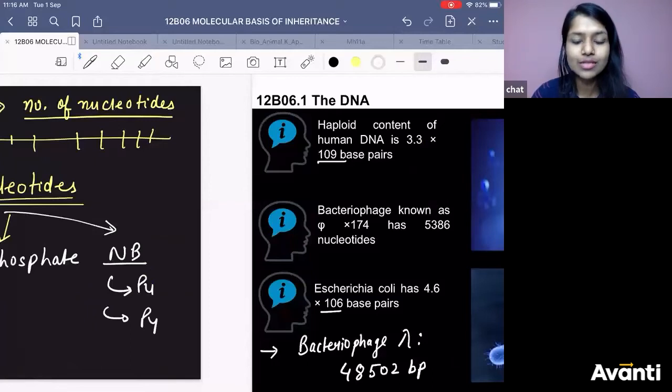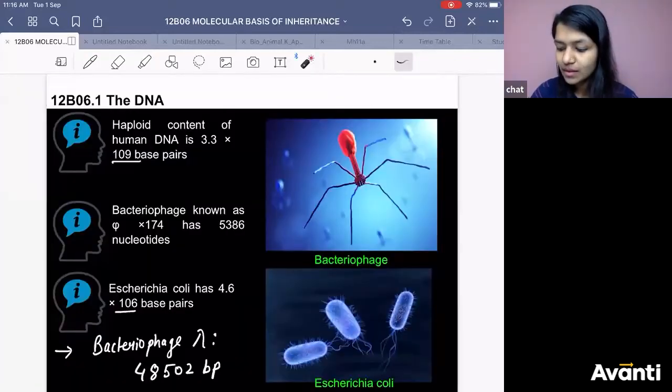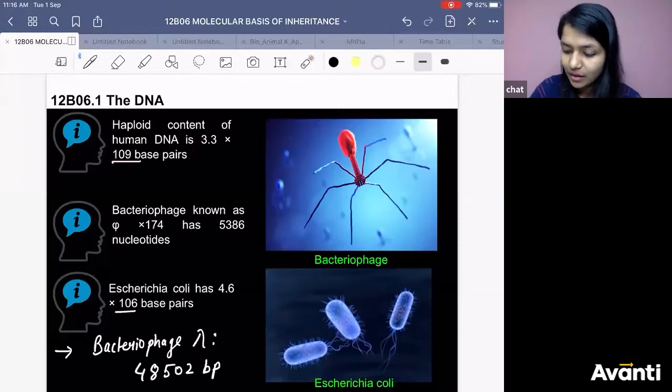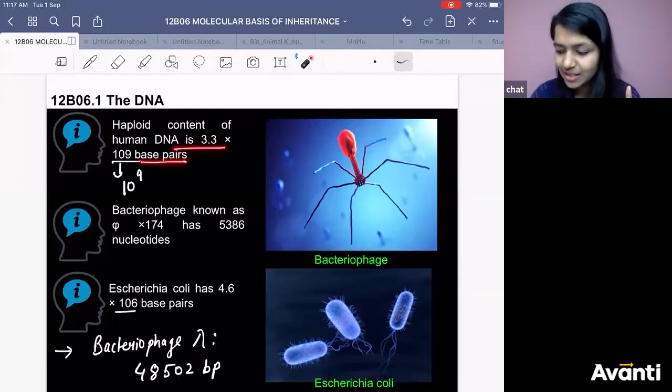Now I am showing you some data of NCERT. That haploid content of human DNA is 3.3 into 10 to the power 9. Haploid content of human DNA, genome, contains how many base pairs? 3.3 into 10 to the power 9 base pairs.